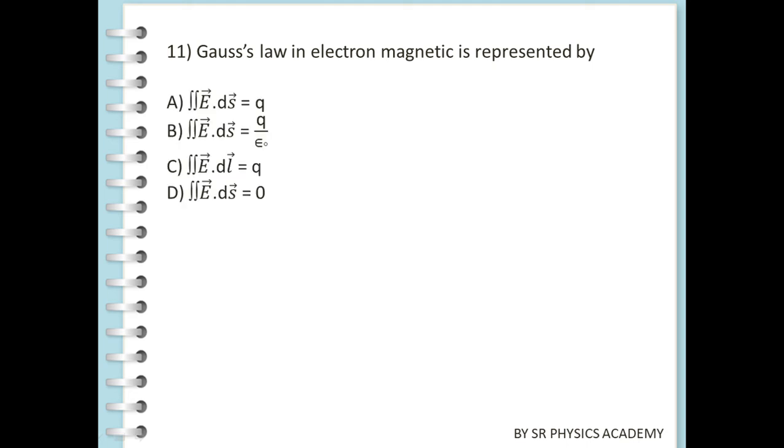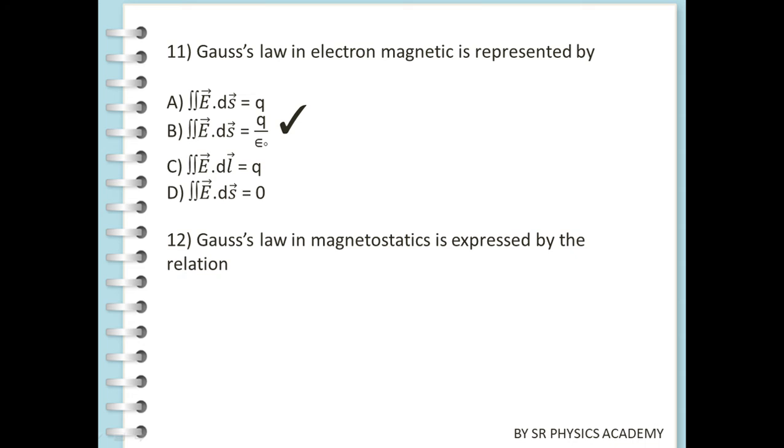Next, Gauss law in electrostatics is represented by which option? They are giving four options. From the question only, we know what the answer will be: Q by epsilon. How does it come? Gauss law states that the total electric flux out of a closed surface is equal to the charge enclosed divided by the permittivity. So our answer is Q by epsilon 0.